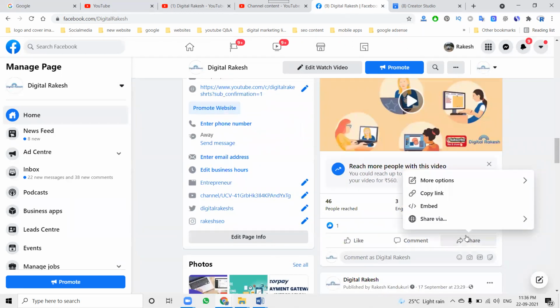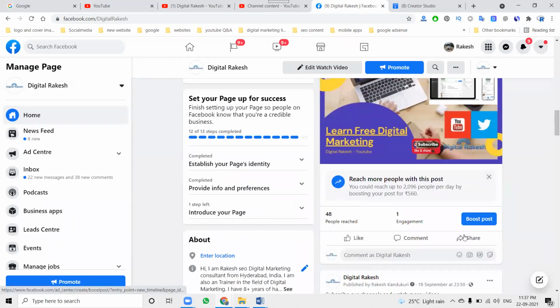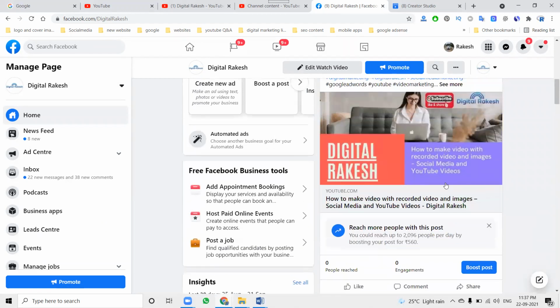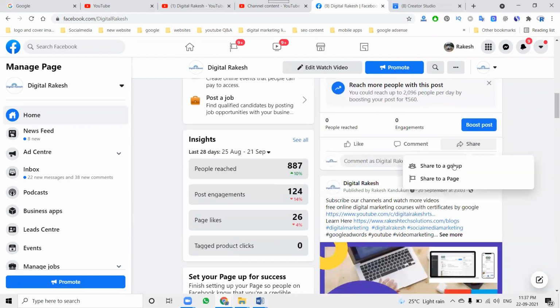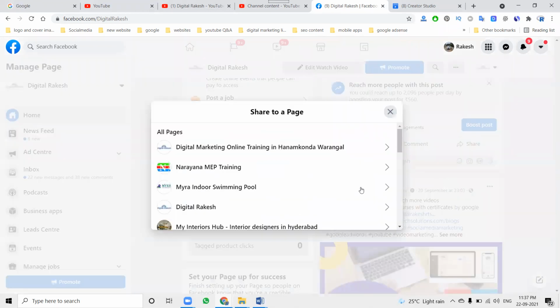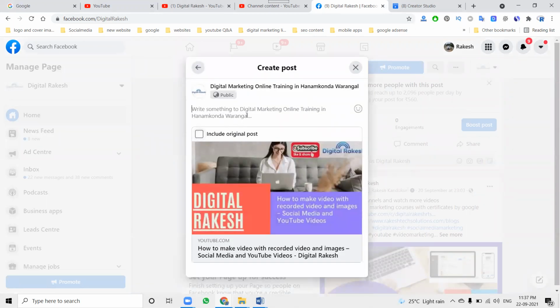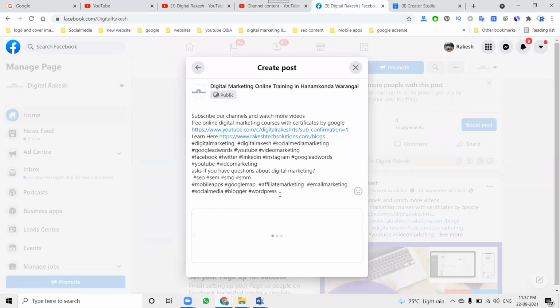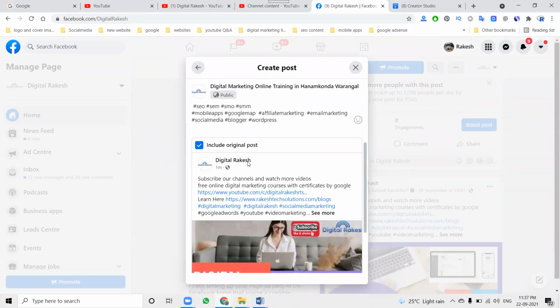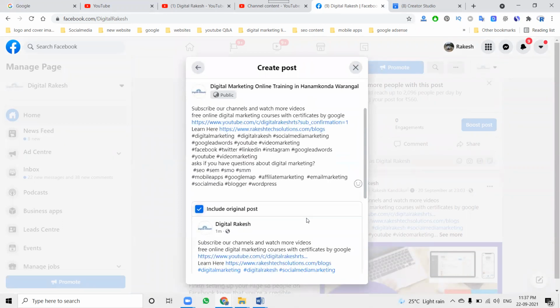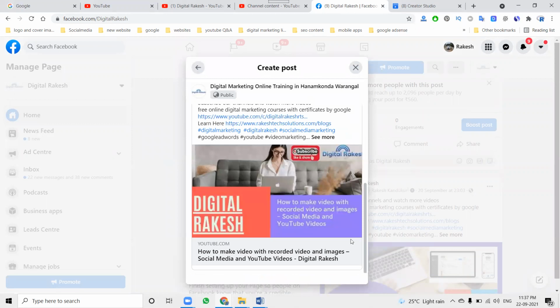Suppose it's an image; click for more options. This is also a video, but I'll go with the image option. Share: same, group and page. Link, group and page. Now click here and select any page you have. Select it, uploading with the original post included. Why? Because people will follow my main page, who will be posting this content into the particular page. That is the main focus in this particular channel.